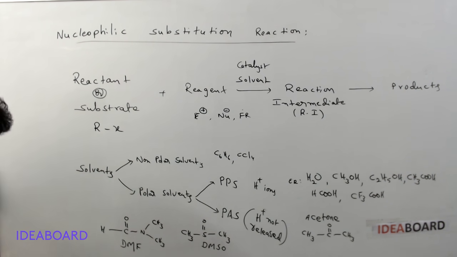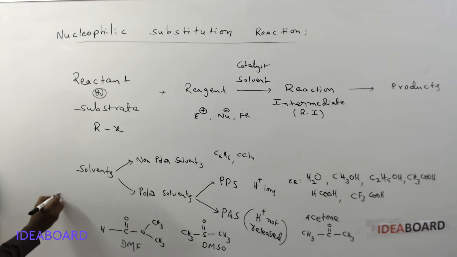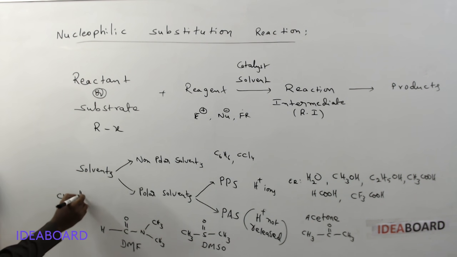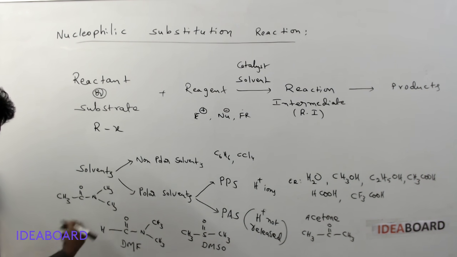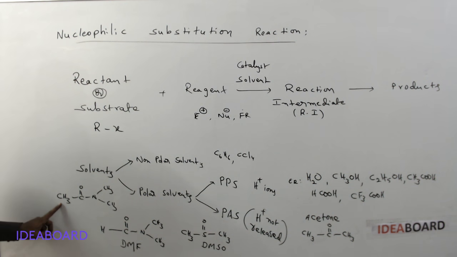And next, another example. Again I am taking CH3, CO, N, CH3, CH3. If it is H, it is formamide.